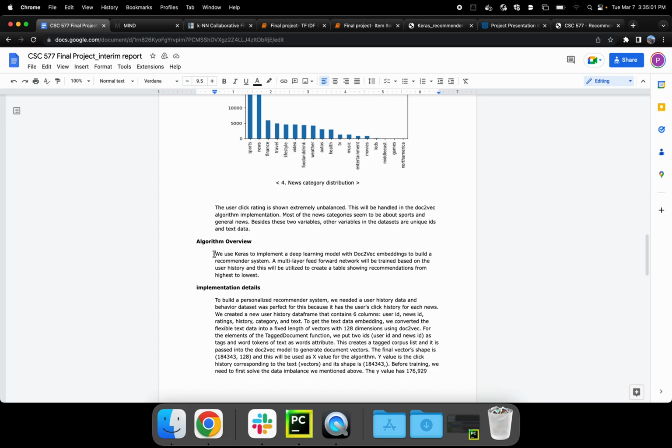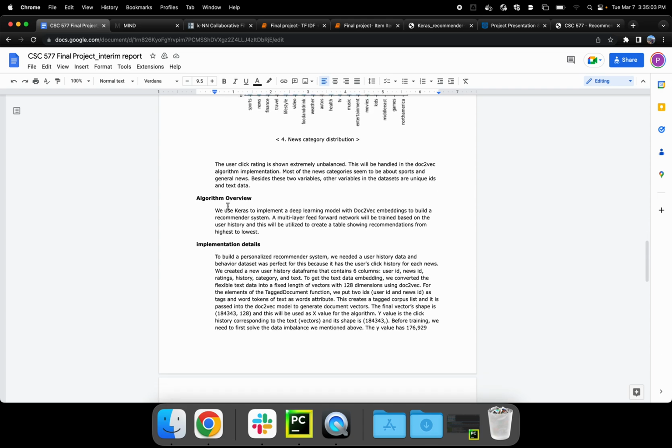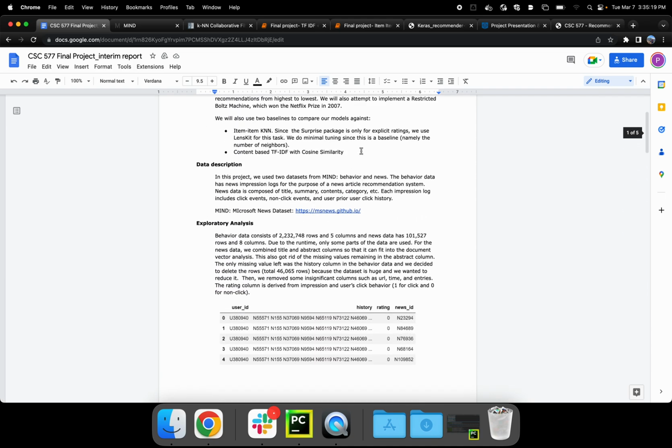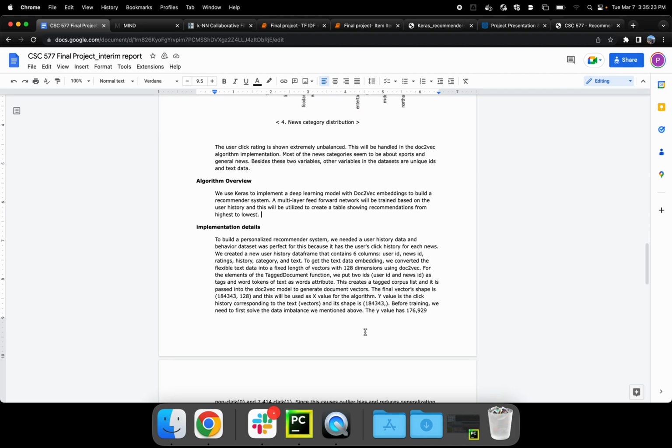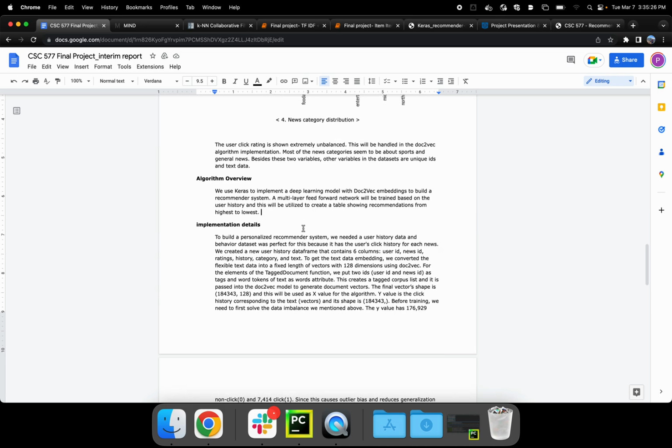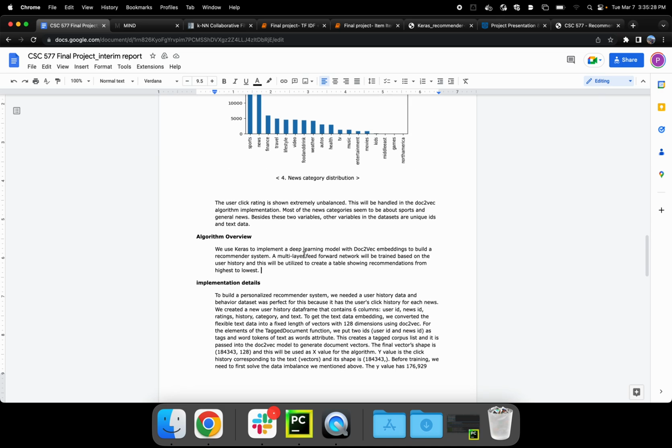So just an overview of the actual algorithm. Like I said, we use Keras to implement a deep learning model with doc2vec embeddings to build a recommendation system. It's a multi-layer feed-forward network. We use the user history, which we talked about up here, before the impression, to train our model. What doc2vec does is it's an aggregation of word2vec.